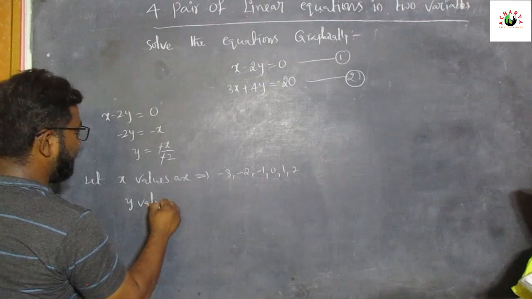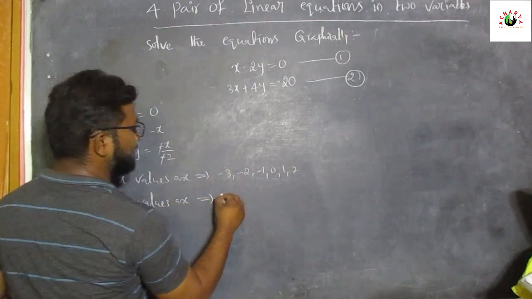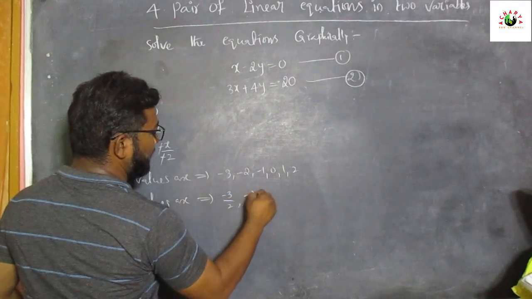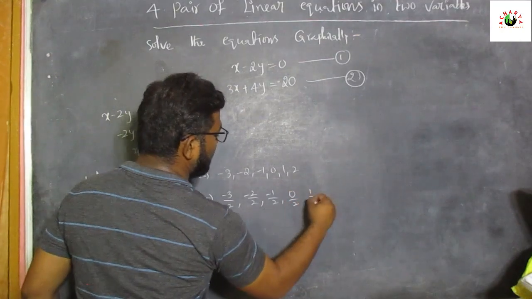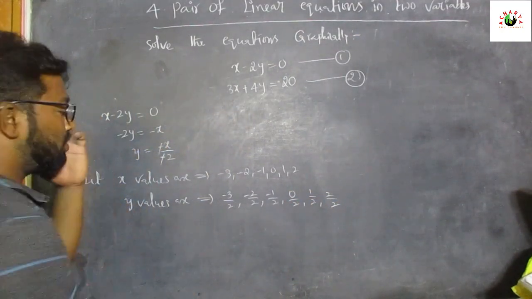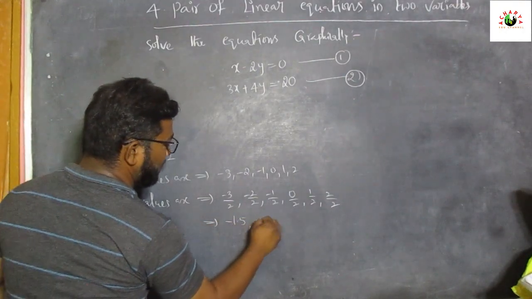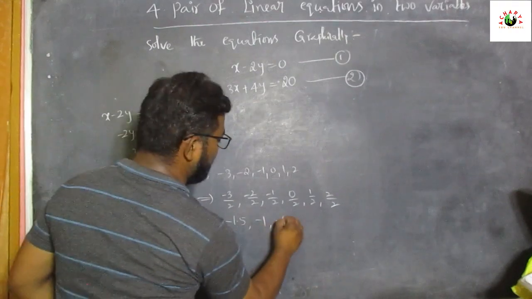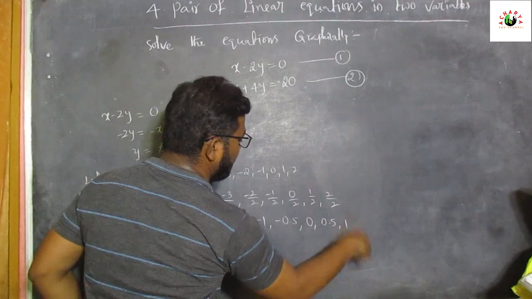Now the y values are, that implies x by 2, which means minus 3 by 2, minus 2 by 2, minus 1 by 2, 0 by 2, 1 by 2, comma 2 by 2. So that is equal to minus 1.5, minus 1, minus 0.5, 0, 0.5, 1.